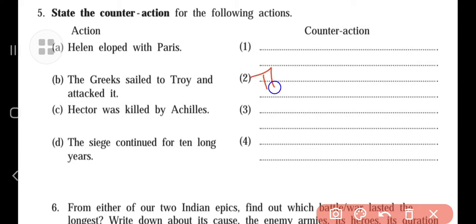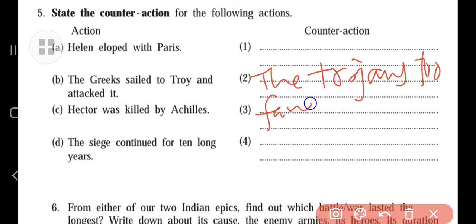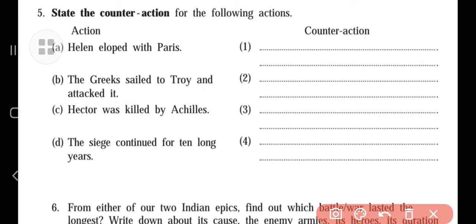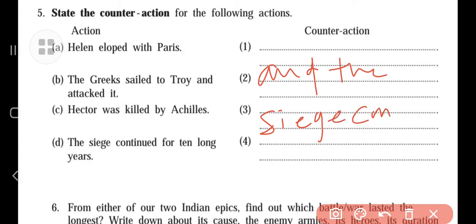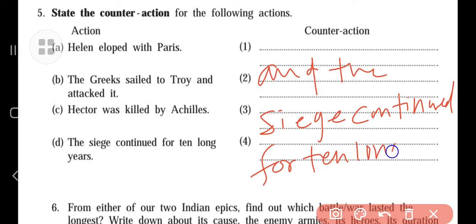Here you can write: the Trojans too fought hard, and the siege continued for ten long years. This is the consequence of the second action.